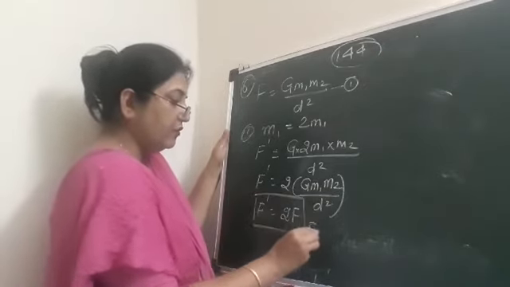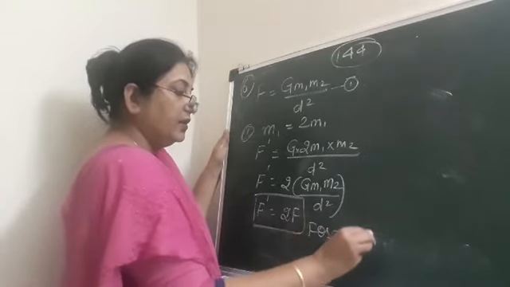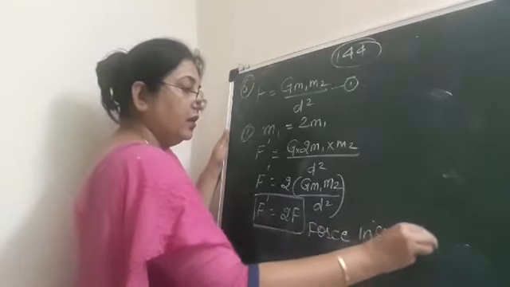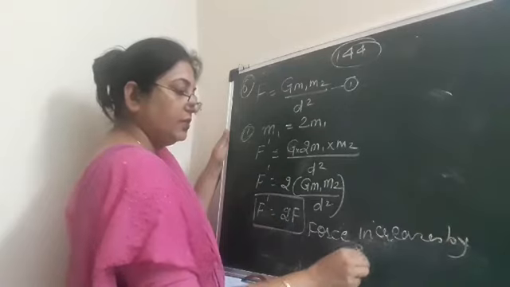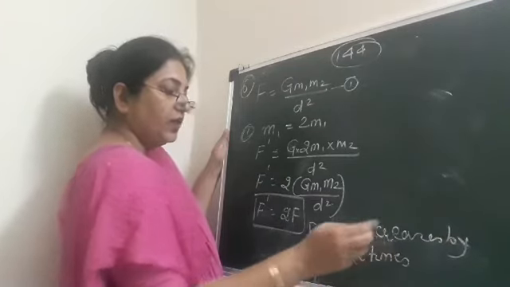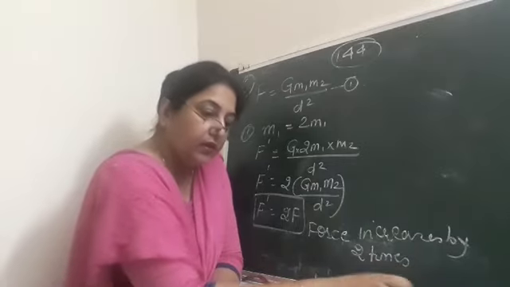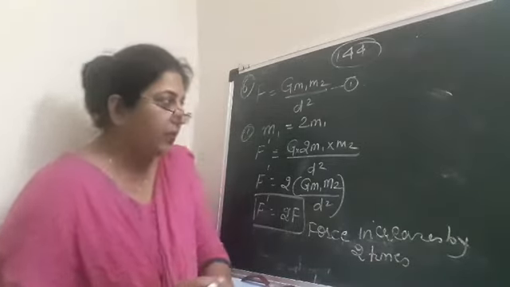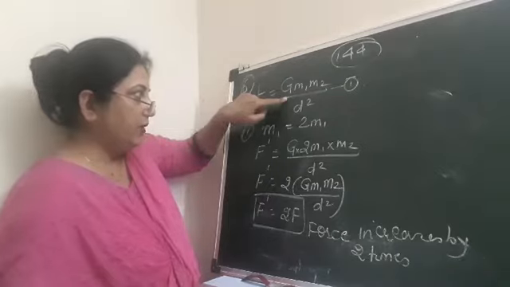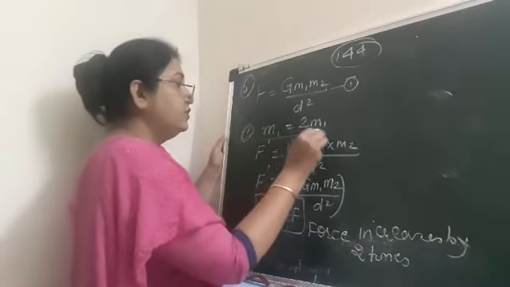It means that force increases by 2 times. And children, you know that if the mass of the object increases, the force will also increase. Okay, so this was the first part. So I hope it is clear to you. First write the formula, then see what is the condition given to you.